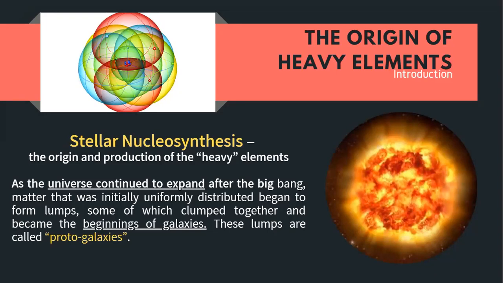Now, as I mentioned before, as the universe continued to expand, together with the decrease in temperature, after the Big Bang, matter was initially uniformly distributed, meaning all around that small space, the matter is uniformly distributed. But as the expansion continued, this matter started to create lumps, or they lump together. Some of which clump together, nagsama-sama sila, to become the proto-galaxies, or the start of galaxies. If you imagine this is like a smoke or a cloud of matter, they started to clump together and that started the creation of proto-galaxies.